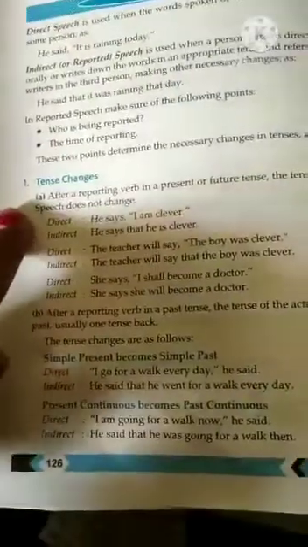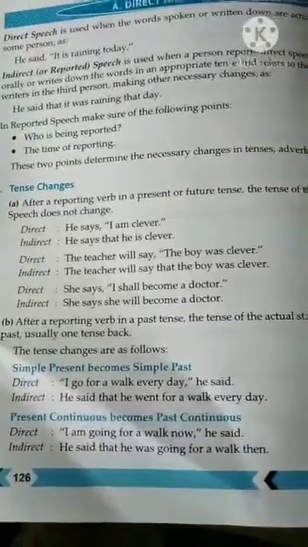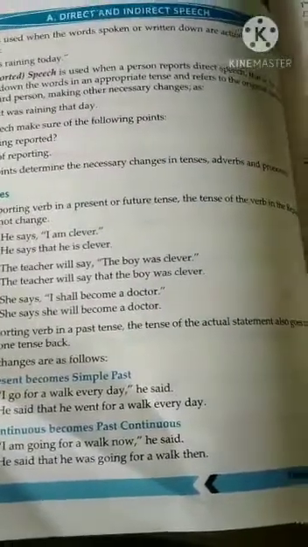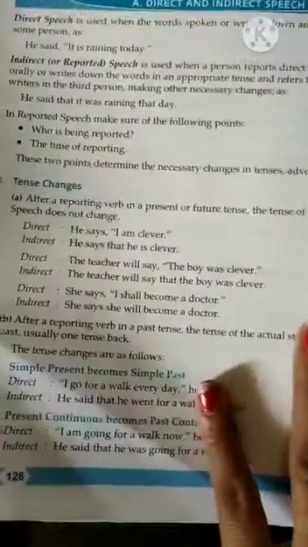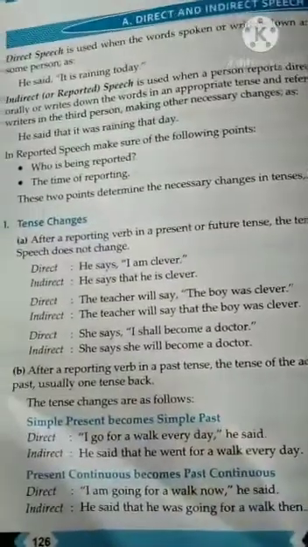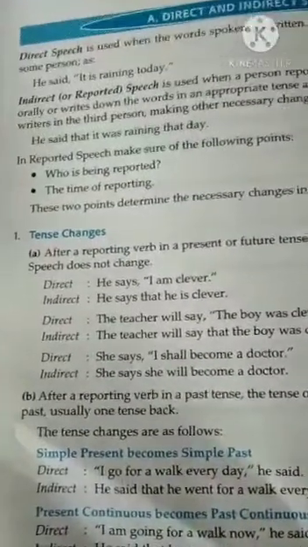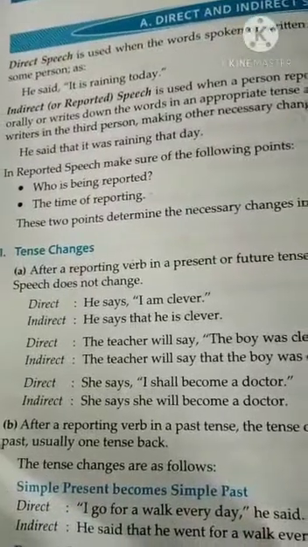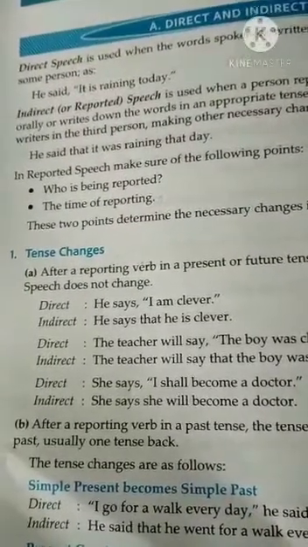First, after a reporting verb in the present or future tense, the tense of the verb in the reported speech does not change. Whatever he has spoken will not change. Like in the direct sentence, he says, "I am clever."